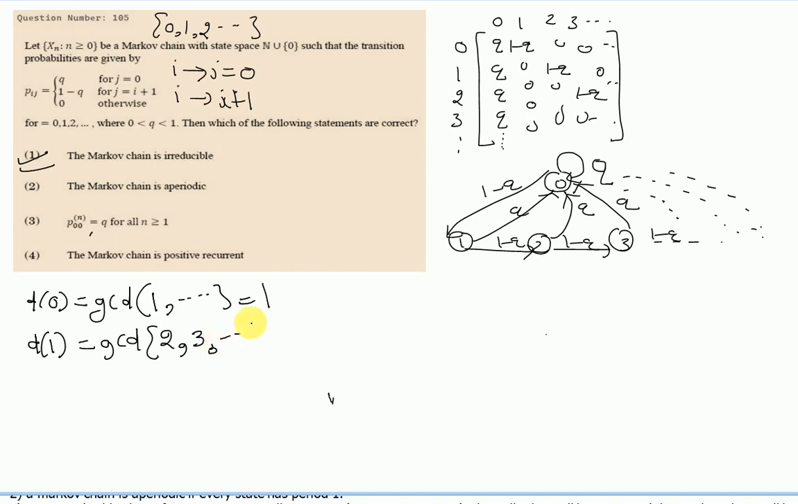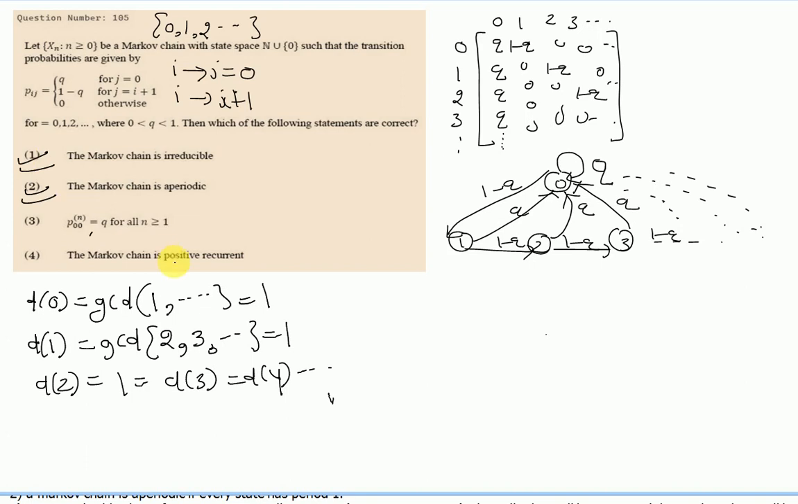When we have 2 prime numbers initially, then our GCD is always 1. We need not check for the next greater steps. Similarly, state 2 will have period 1, state 3 will have period 1, state 4 will have period 1, and so on. So if all states have period 1, then easily we can say that the Markov chain is aperiodic. Fine. Now our second option is also true.